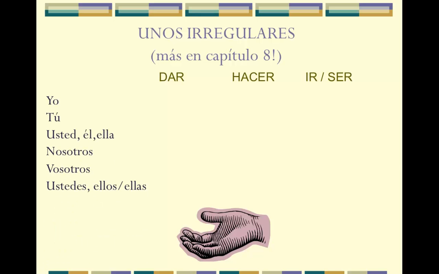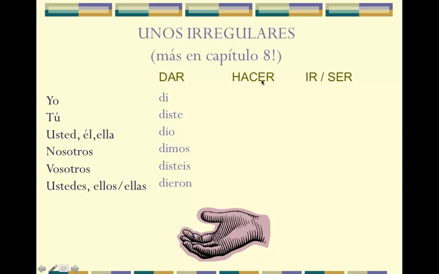So the yo form would be di, I gave. Tú diste, you gave. Usted, él, ella dio. You, he, she gave. Nosotros dimos, we gave. Vosotros disteis, y'all gave. Ustedes, ellos, ellas dieron, you all, they gave.